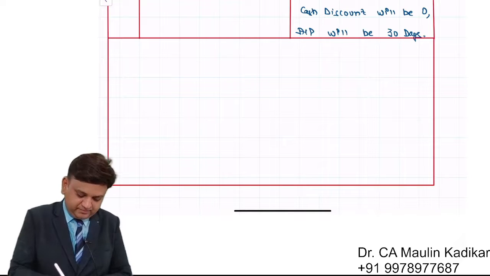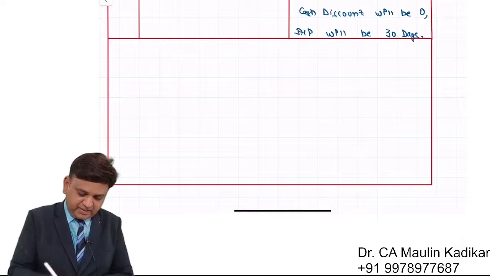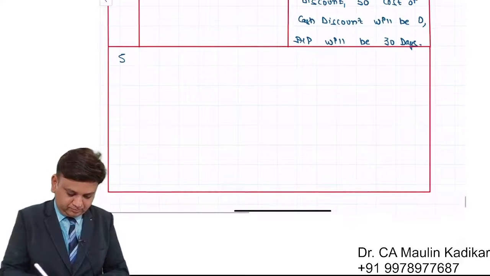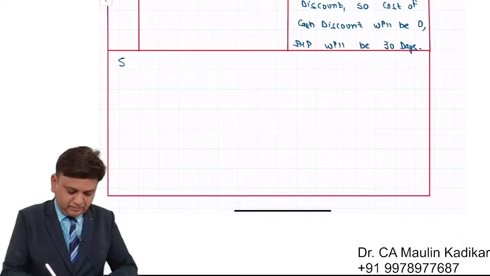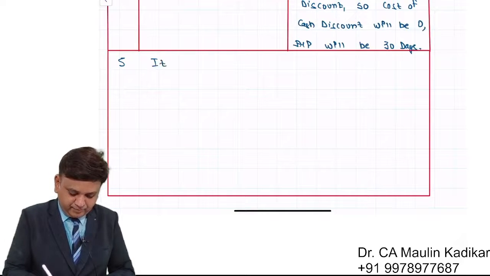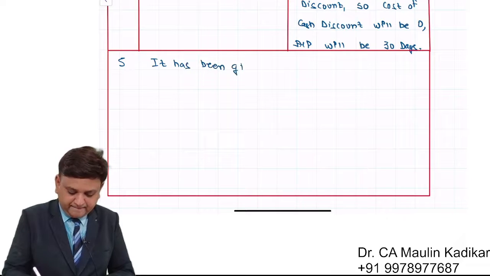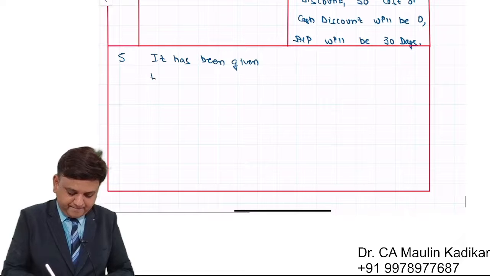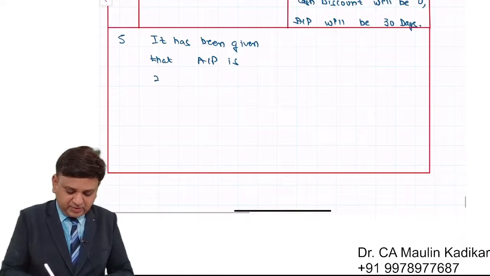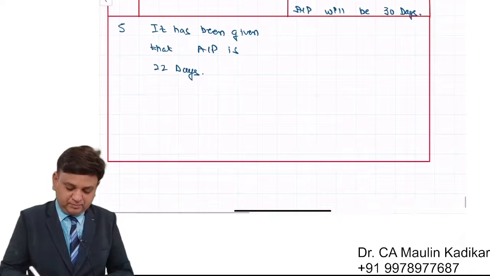Situation number 5. In that write down: it has been given that ACP average collection period is 22 days. Full stop.